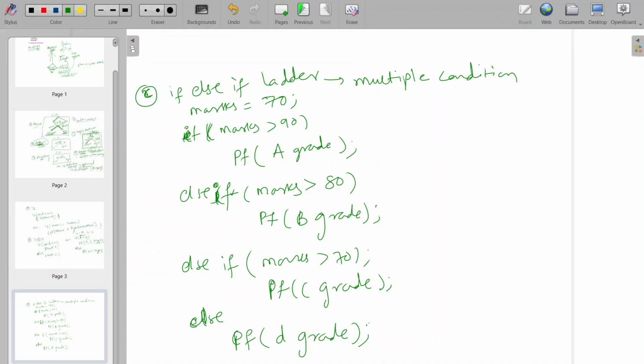So control will see marks is equal to 70, then control will check this condition. After this condition does not satisfy, 70 is not greater than 90, control will go to the next. Here also, 70 is not greater than 80, so again control will check this condition. It is not greater than 70, it is only equal. If it were greater than or equal to, control would go to print C grade, but it is only greater than 70, which is not satisfied, so control will go to the D grade and print the D grade as output. So this is the else if ladder we have seen.